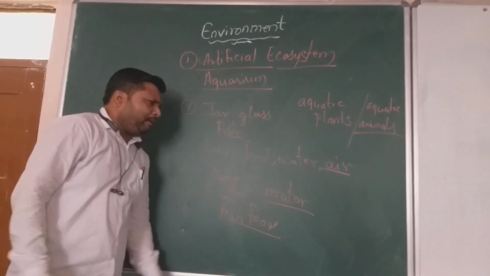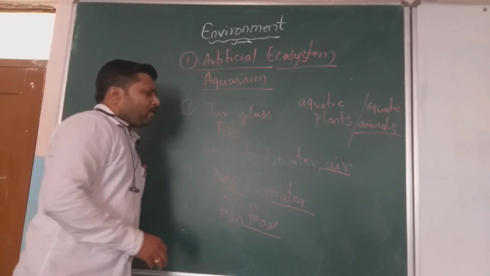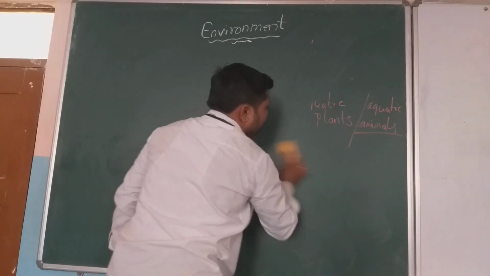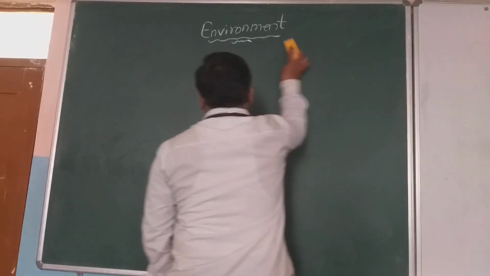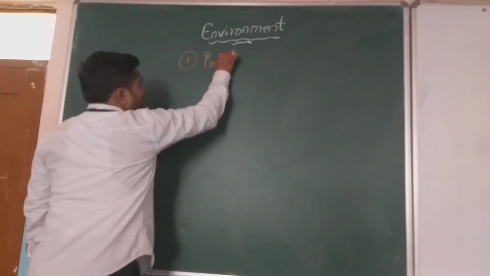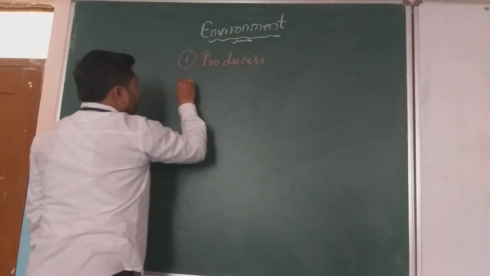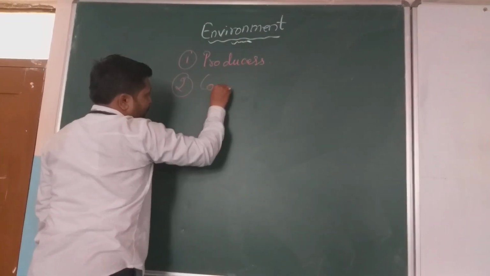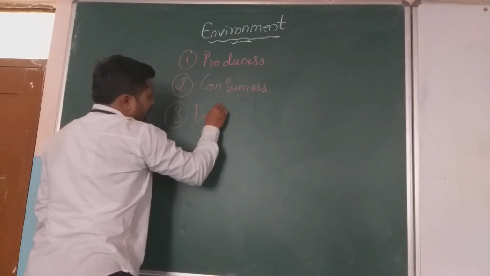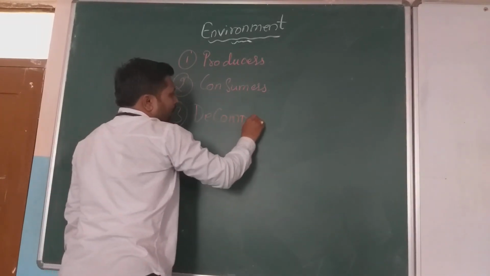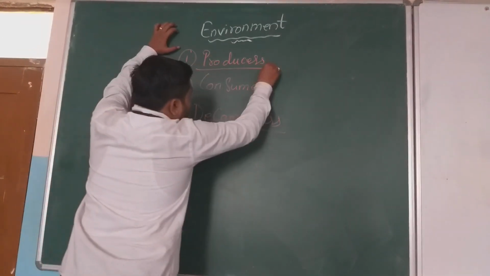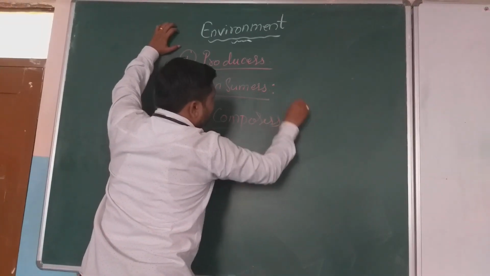Let's leave the aquarium. Let's move on to the components which are coming into the ecosystem. When we are talking about the ecosystem, remember that in an ecosystem we have three major components. The first one is the producers. What is the role of the producers? That I will tell you later on. The second one is the consumers. Then the third one is the decomposers. These three components are there in an ecosystem. The first is the producer, second is the consumer, and third is the decomposer.